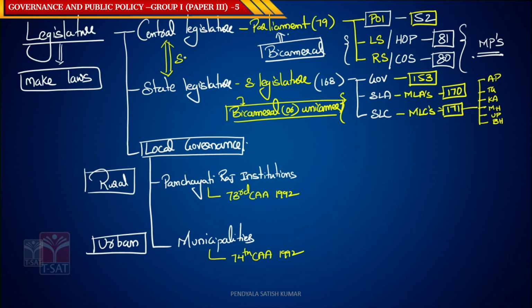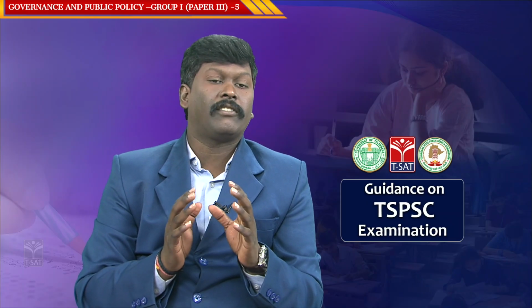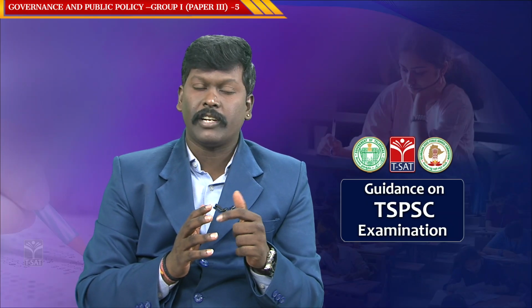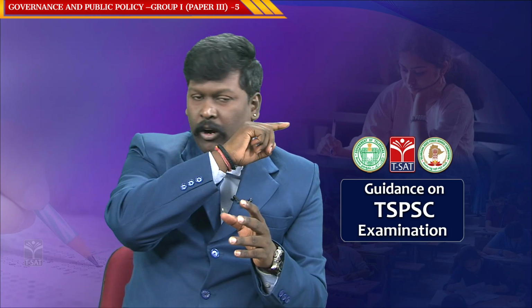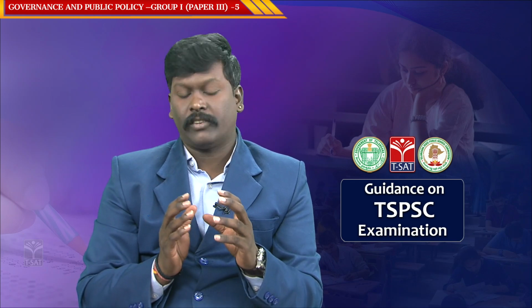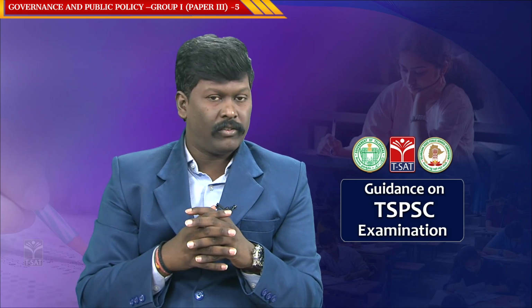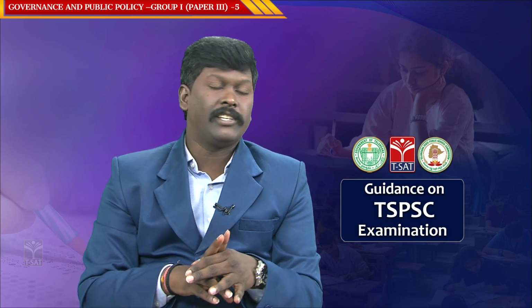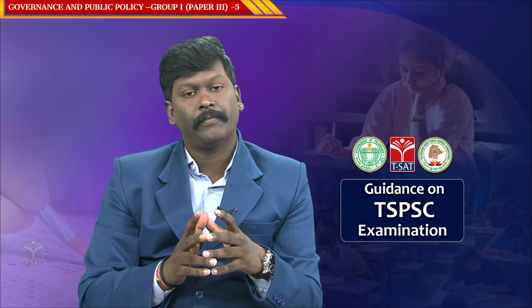Now one more thing. Schedule 7 deals with the division of powers between the central legislature and the state legislature. Schedule 7 divides the subjects into 3 lists: union list, state list and concurrent list. If a subject is in the union list, Parliament has the authority to make laws. If it is in the state list, the state legislature can make the laws. If it is in the concurrent list, Parliament or the state legislature can make the laws. So we have the central legislature and state legislature, and Schedule 7 for the division of powers.